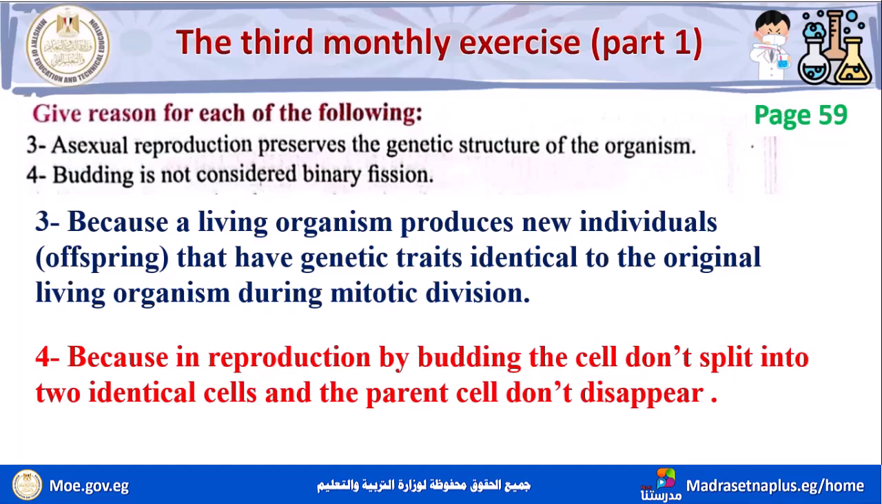But in reproduction by budding, the bud which is connected to the parent cell grows gradually until it is fully grown. Then it has two options: remain connected to the parent cell forming a colony, or separate from the parent cell and become a new fungus. Okay.